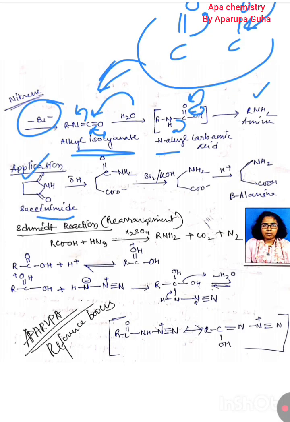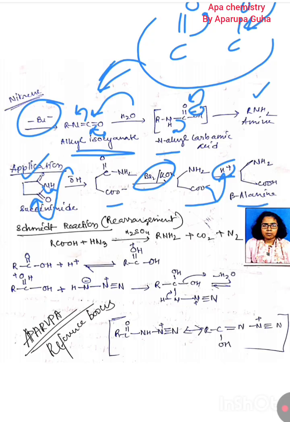Application, succinimide, that is CH2, here CONH and here CO. Okay, that means if you consider NH, CO, CH2, CO. Okay, then when OH reacts in that way, this bond should be cleaved, and so this is produced. Again HBr is produced, this CO is released, so that's why this type of compound can be produced. After H plus, COOH can abstract H plus, so beta alanine is again produced.